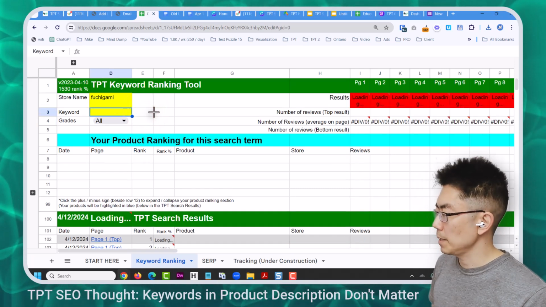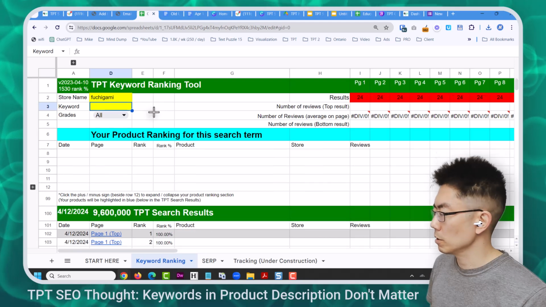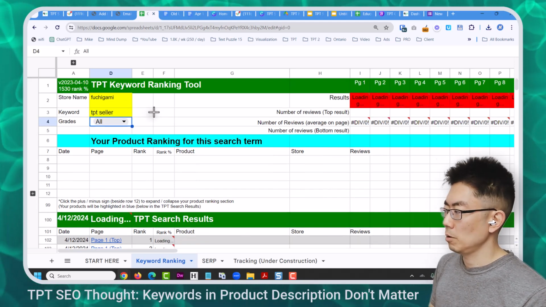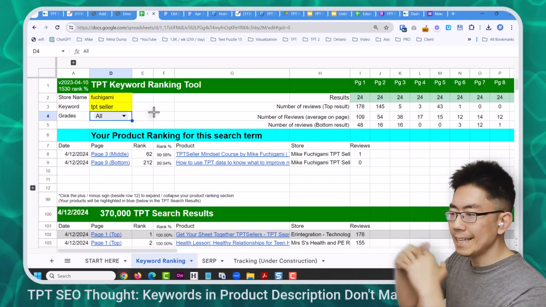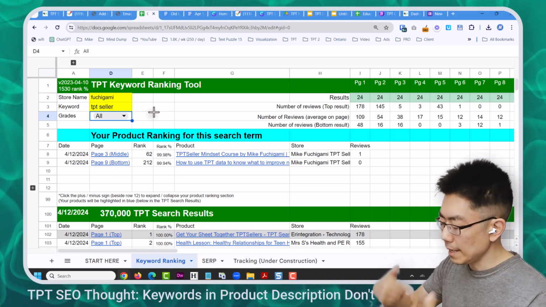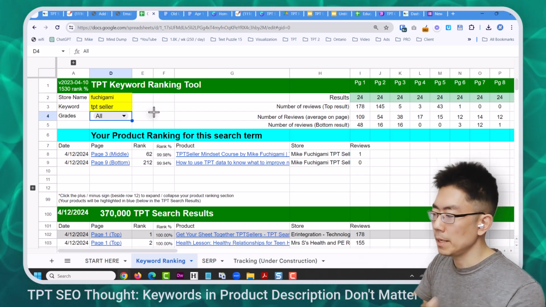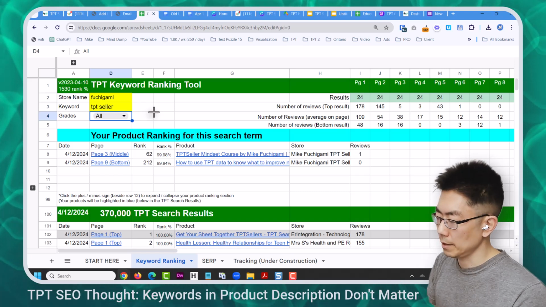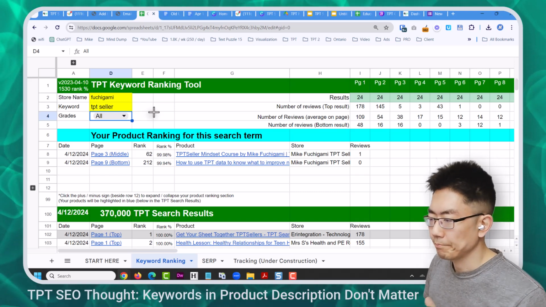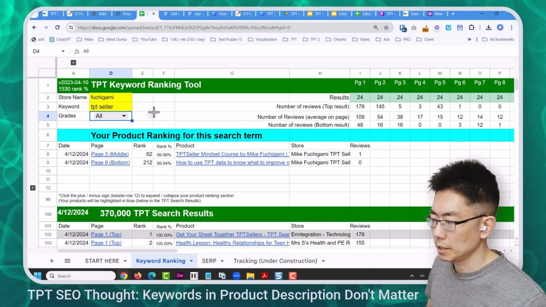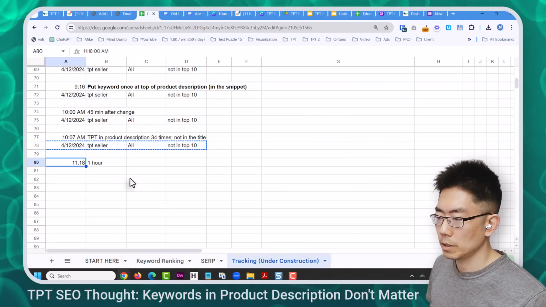Let's delete this to make sure that it's not actually in the search results. TPT seller, all right? So even though TPT seller is in the title, it takes the system about 15 minutes to detect that it's in the title. I wonder what's the shortest amount of time that we can detect a change. Anyway, 11:18, it was not in the top 10.